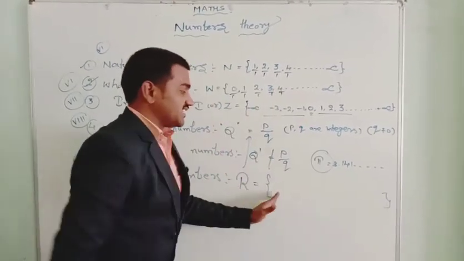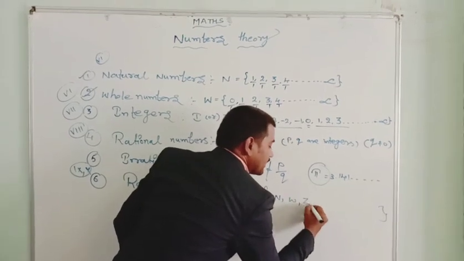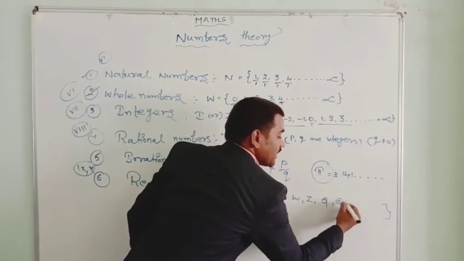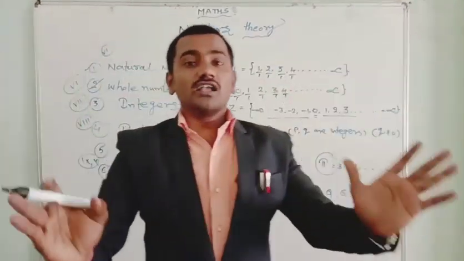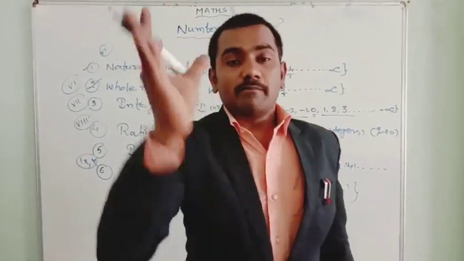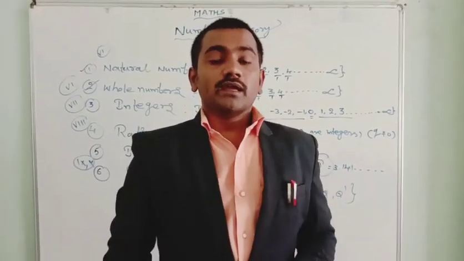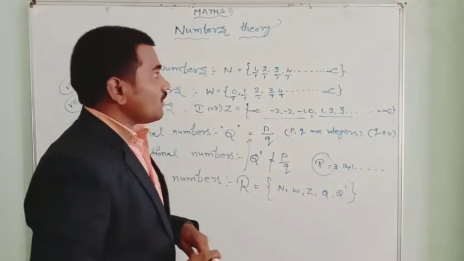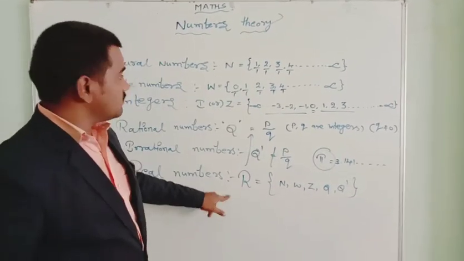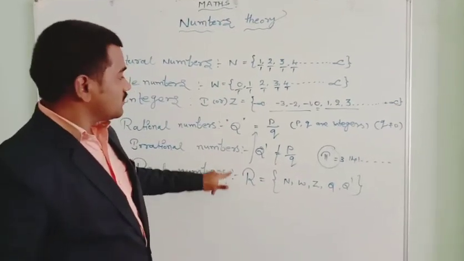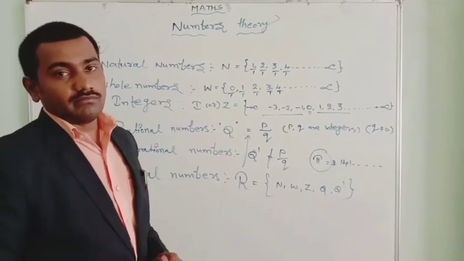In this real number set, what numbers will be there? All natural numbers, whole numbers, integers, rational numbers, and irrational numbers will be there. The set of all numbers is known as the real numbers. So let me conclude that all natural numbers are real numbers, all whole numbers are real numbers, all integers are real numbers, all rational numbers are real numbers, and all irrational numbers also are real numbers.